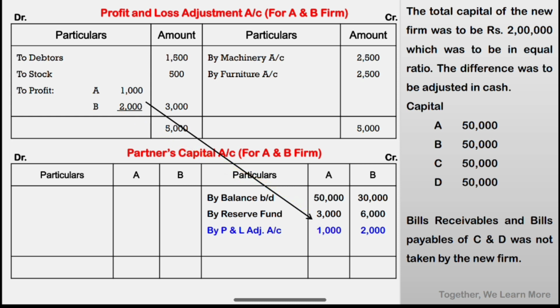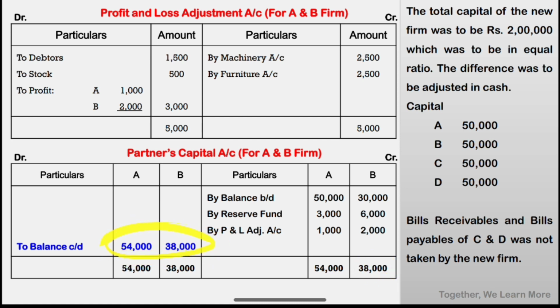After profit and loss adjustment account transfer, for AB firm we are not given any kind of goodwill. Goodwill is not given. New capital is given, but that we have to transfer when we prepare the new firm's account, because this is a case of absorption. See here, so directly we can find out the balance by closing partners capital account. So close partners capital account, 54,000 total. So for A balance is 54,000. When we prepare new capital account, 54,000 will be A's balance. For B 38,000, balance is 38,000.